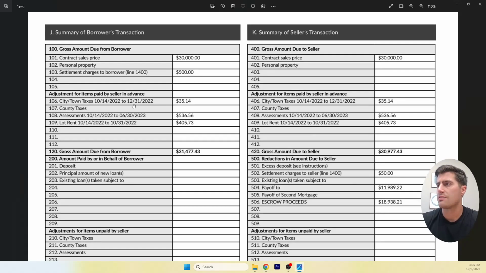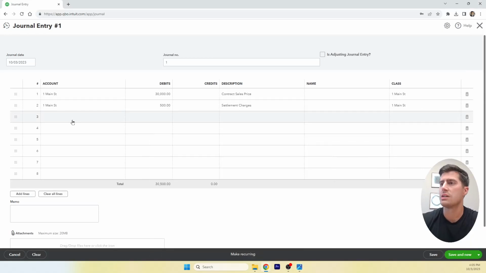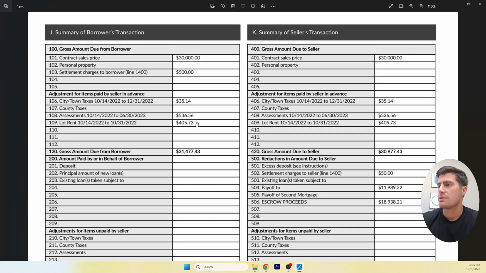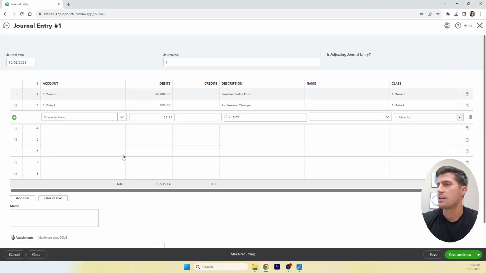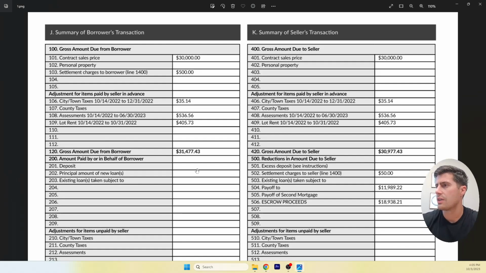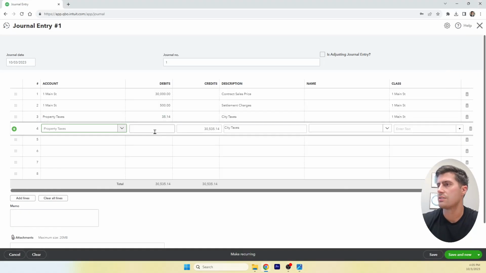Okay, going down, we have city taxes for $35.14. Taxes do not need to get capitalized whenever you purchase the property. So we can expense those as property taxes, $35.14. Once again, 1 Main Street. Assessments, $536.56. I will categorize those under property taxes. Let me make sure I got that right. $536.56. All right, and these are assessments. I try to be as detailed as possible in the description.